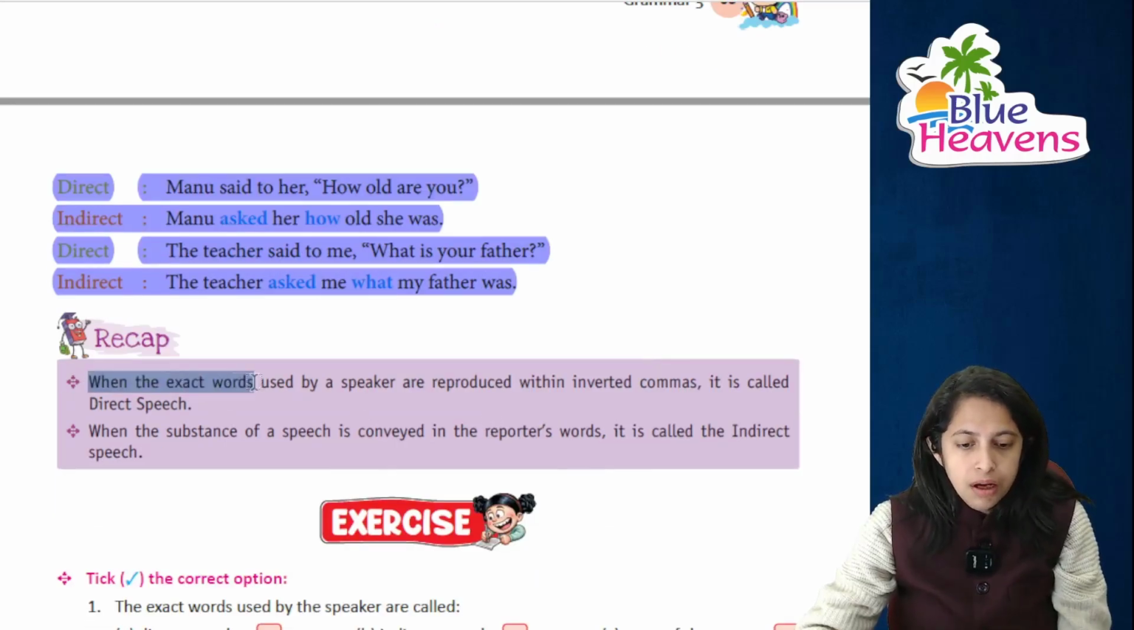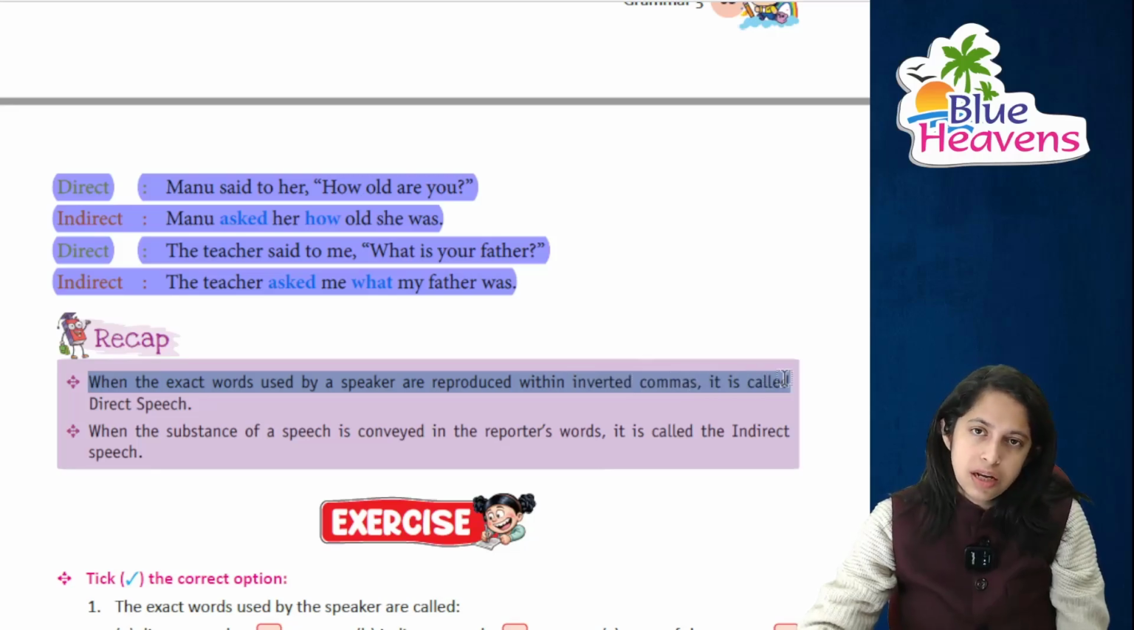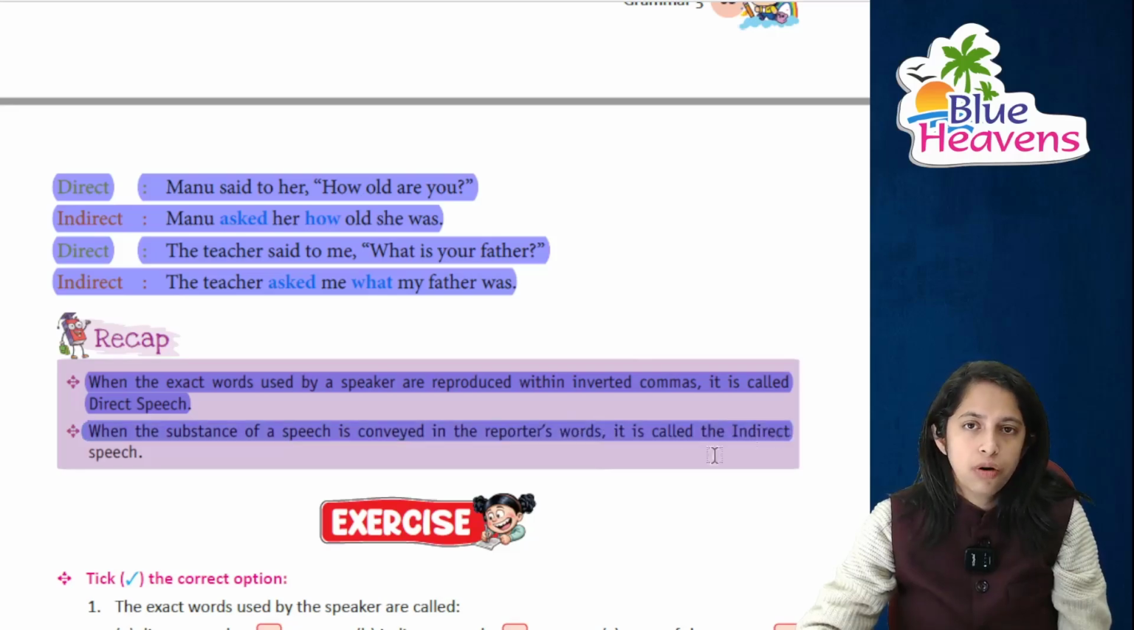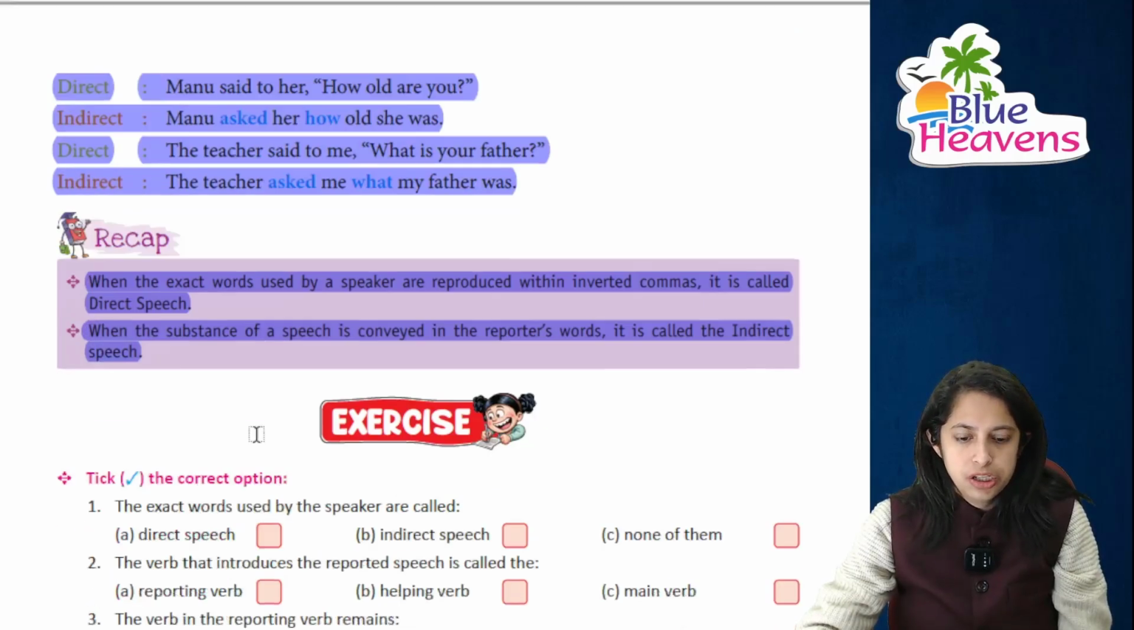Short recap: when the exact words used by the speaker are reproduced within inverted commas, then of course it is direct speech. And if inverted commas are not there, when the substance of the subject is basically conveyed in reporter's words, then it is called indirect, right?